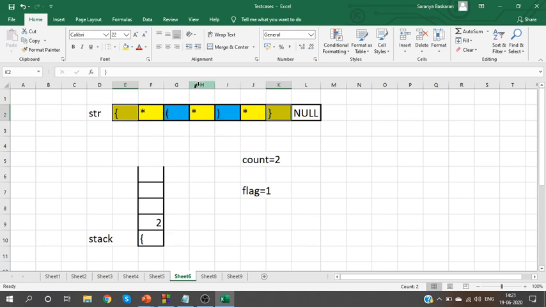This is a nested bracket. The round brackets are present within the curly brackets, which means this middle star is a part of the curly bracket also. So for this curly bracket, the count actually should have been 3.